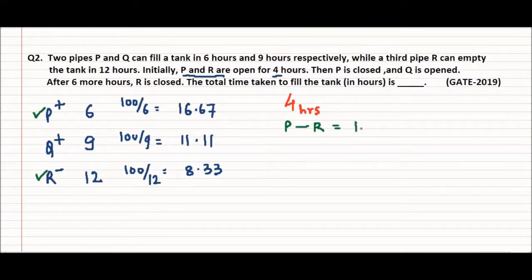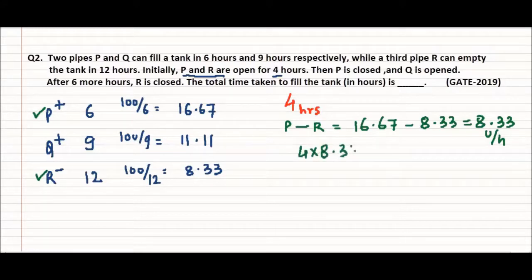So 16.67 minus 8.33. So the rate for first 4 hours is 8.33 units per hour. So after 4 hours completed, how much the tank is filled? Very simple, 4 multiplied by 8.33, this gives me 33.33 units. After 4 hours, P is closed and Q is opened.